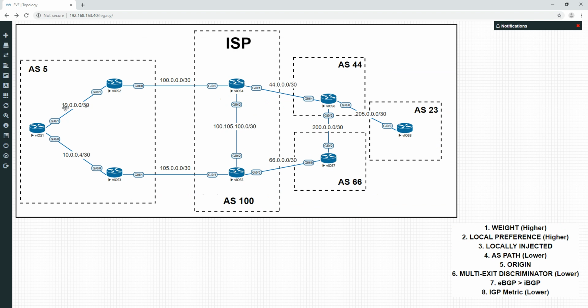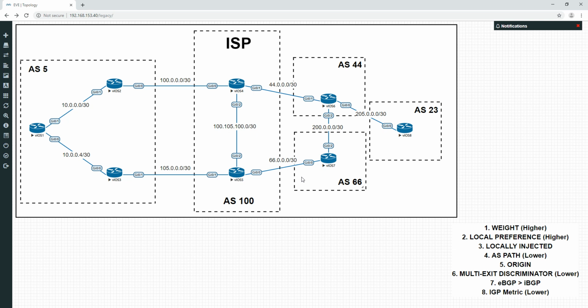And we'll let that come up. So we're going to discuss what's going to happen here. Like I say, all routes are going to be prepended from this point of view with 2 additional ASs of 100, 100. That's going to influence all the routes to go down this way. However, we've actually made an exception here for the actual route of 99.99.99.99. We're going to put an additional prepend from this point of view just for that one route. So that one route will go this way. All other ones will go this way.